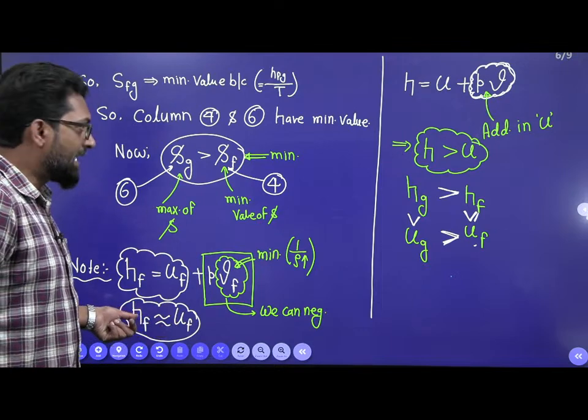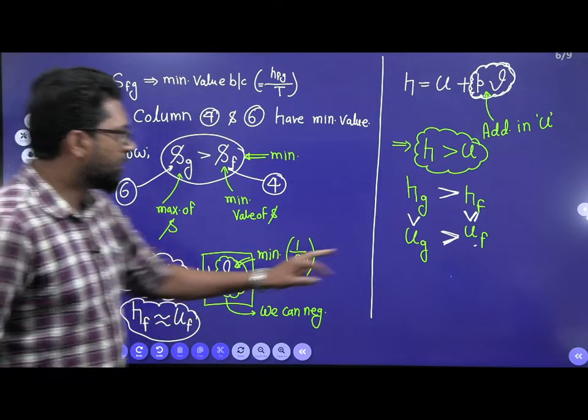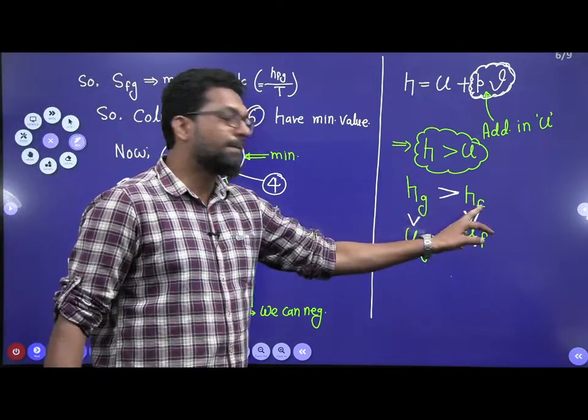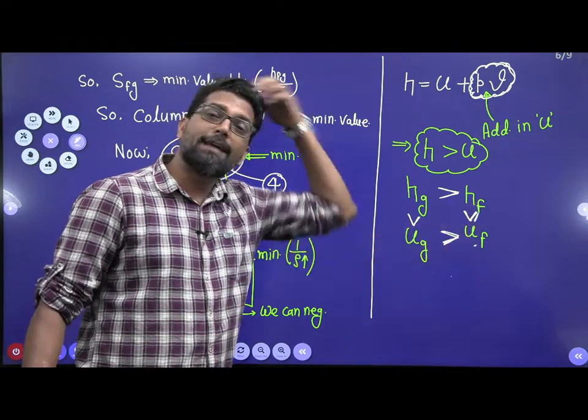So Hf is minimum as compared to Hg, and Hf is approximately the same as Uf.